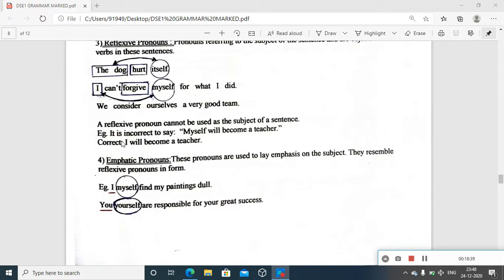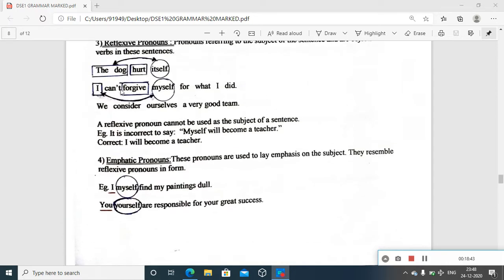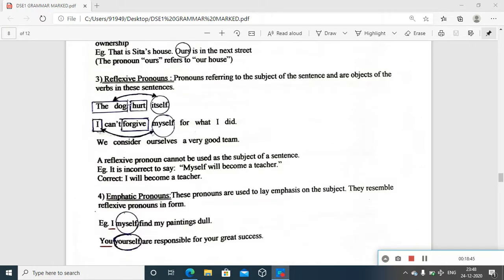Then the fourth type, it's the emphatic pronoun. Let us keep this page intact and let us see. Emphatic pronouns are used to lay emphasis. We know the term emphasis is to give more stress, more strength on what you say. So, emphasis on the subject. They resemble reflexive pronouns in form. See, myself, itself, yourself, whatever.